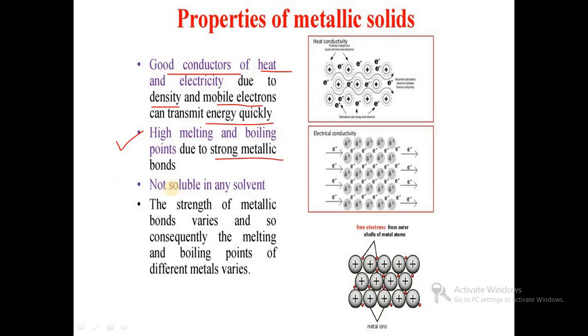They are not soluble in any solvent, and the strength of the metallic bond varies, so consequently the melting and boiling points of different metals vary. On the nature of bonding between the metals, their melting and boiling points will vary.